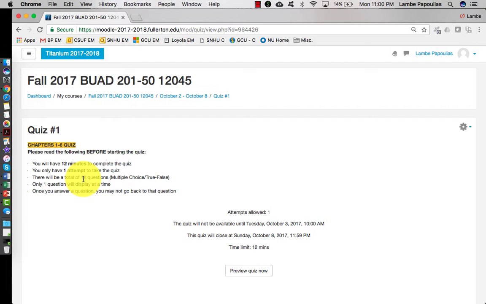Once you do start it, the clock will start. Even if you try to close the window out, the clock continues to run even with the window closed. So make sure you leave 12 minutes to complete the quiz. There will be a total of 12 questions on this quiz, which will be multiple choice and true false. If I'm not mistaken, I believe there are 6 multiple choice and 6 true false questions. Only one question will display at a time, and once you answer a question, you can't go back to the previous question. So once you're ready, you're going to go ahead and click the begin button to start your quiz.